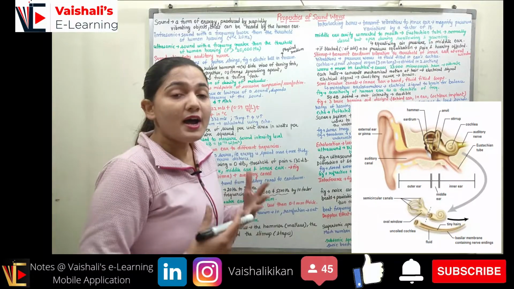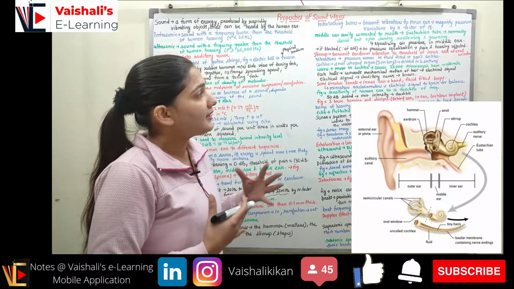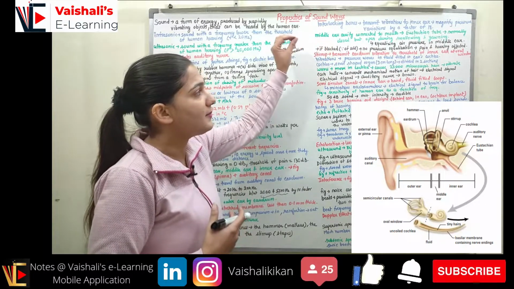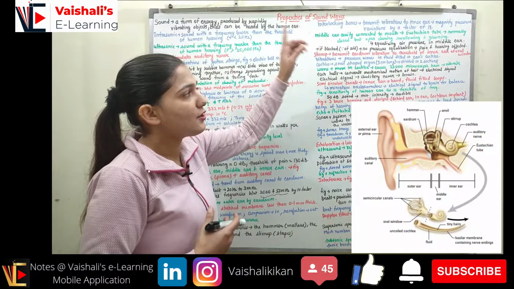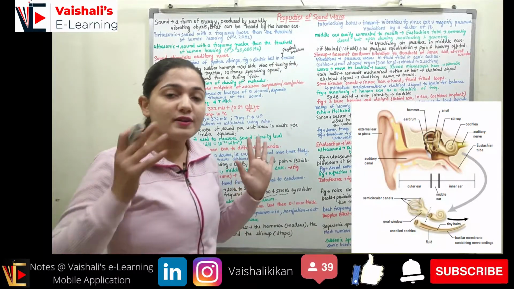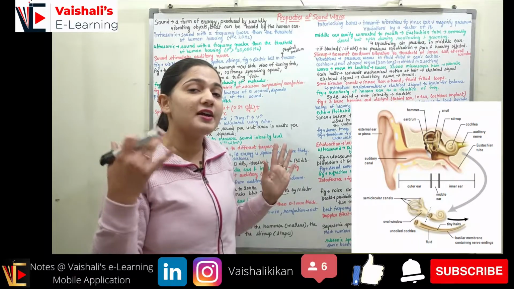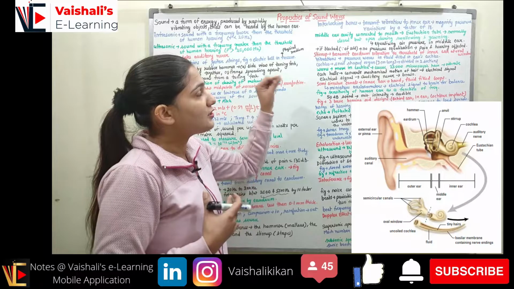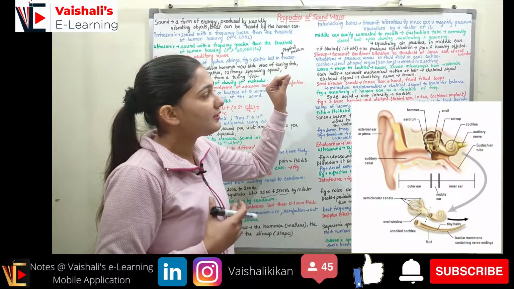As you are swallowing something, at that time we have the opening in the Eustachian tubes, and we will be having the equalization of the air pressure in the middle ear. As you yawn, you will also have the equalization of the air pressure in the middle ear with the help of the Eustachian tube. So it is normally closed but opens during swallowing as well as yawning.